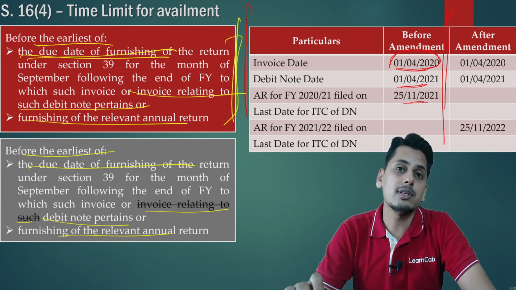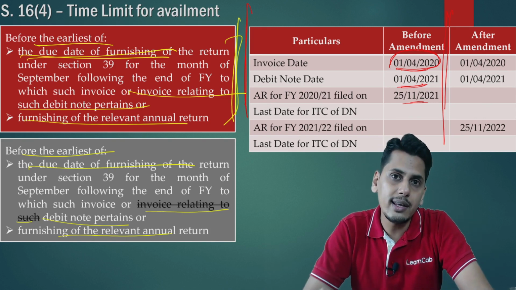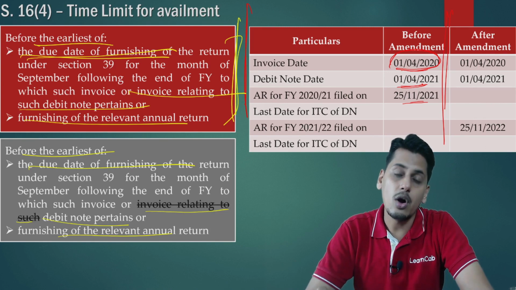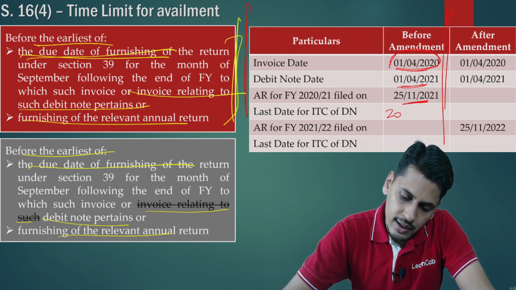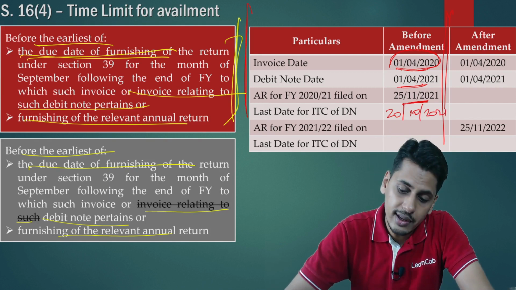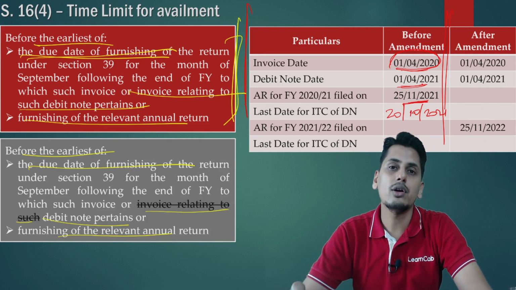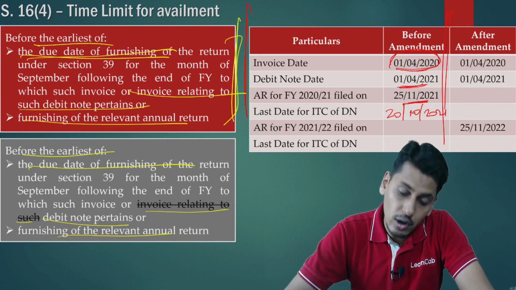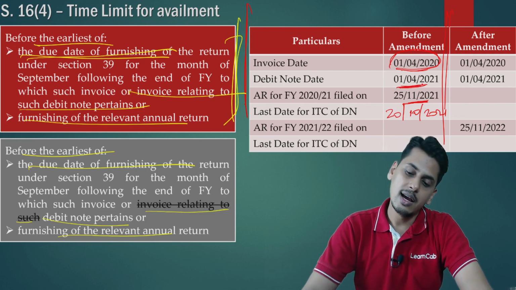For September 2021, the due date for filing the return happens to be 20th October 2021, or actual date of filing annual return, whichever is earlier. So it is going to be 20th October 2021. 20th October 2021 is going to be the last date for availment of input tax credit of this part of the GST which is contained in this particular debit note. Friends, after amendment,